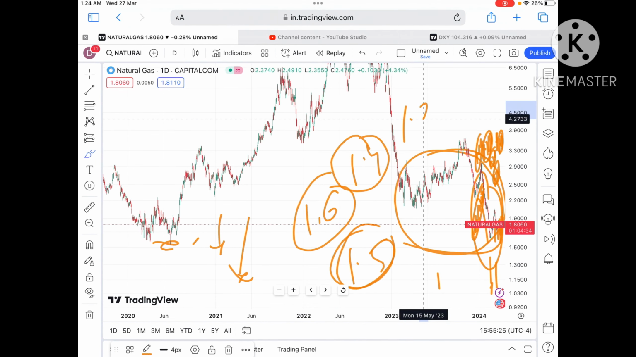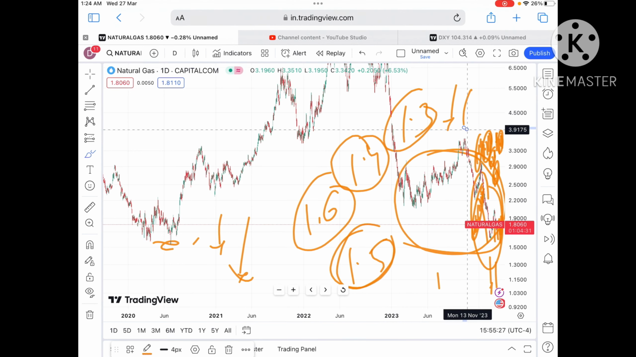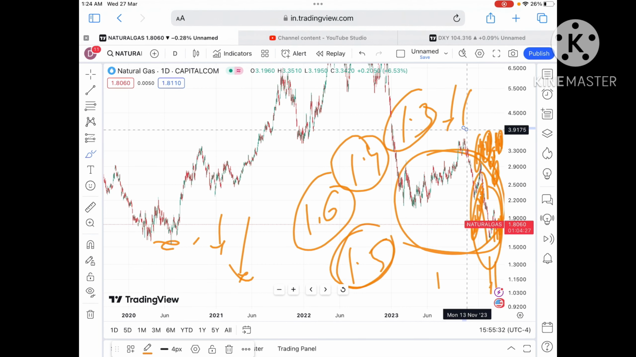Okay, and then we can see a further downfall towards 1.5, and then to a level of 1.4. If it starts falling below that level, we can see a further downfall. Okay, any doubt regarding this, you can mail me, or the mail ID is also given